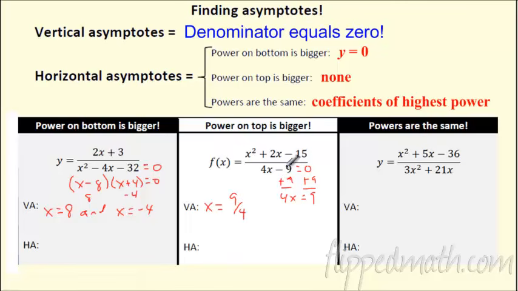When does the bottom equal 0? Why does that happen? Well, you can't divide by 0. You can't take something and divide it into 0 parts. Imagine taking $1 and dividing it by 0 parts. It's impossible. So that's why we get this vertical asymptote where it's impossible. The graph can't exist.